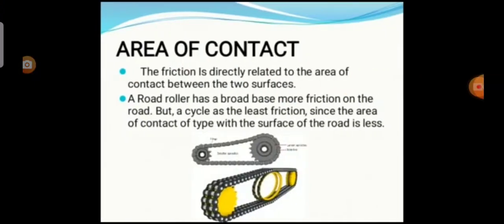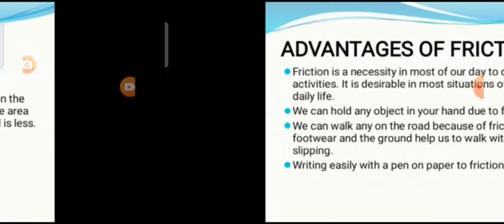Now the next one is the area of contact. Here the friction is directly related to the area of contact between the two surfaces. A road roller has a broad base, so it offers more friction on the road. But a cycle has the least friction since the area of contact of the tire with the surface of the road is less.